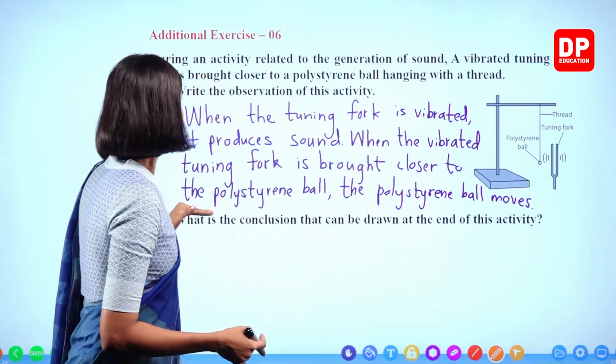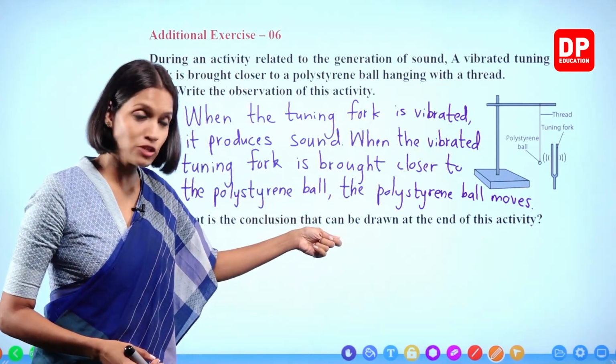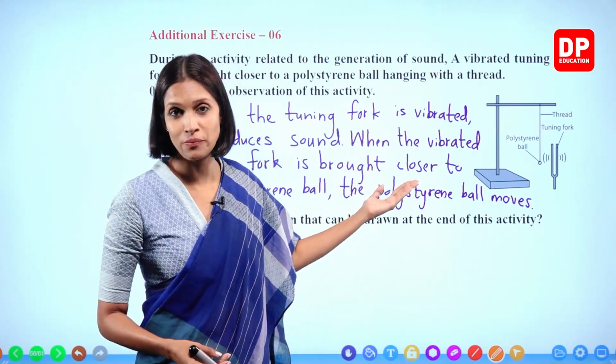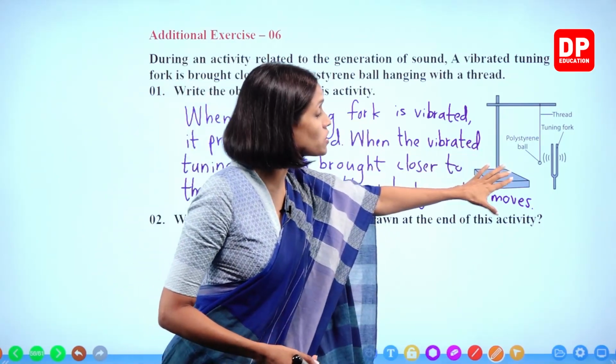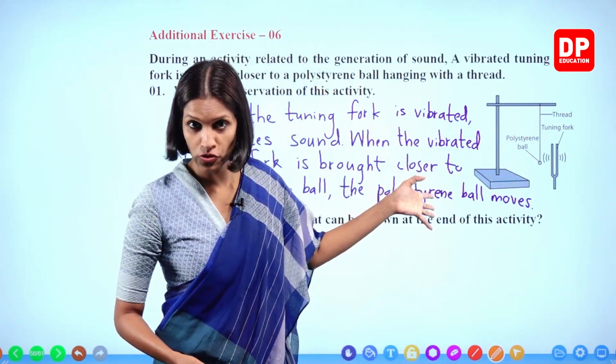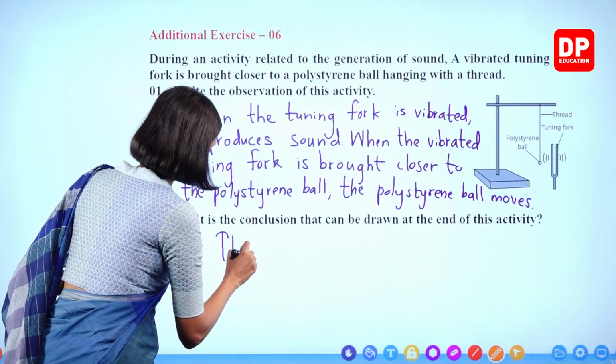Okay? So what is the conclusion? So here also, when we vibrated the tuning fork, it produces sound. So sound is produced due to vibrations. So we can make sure that vibrations take place because the polystyrene ball also moves. Okay? Right. That the